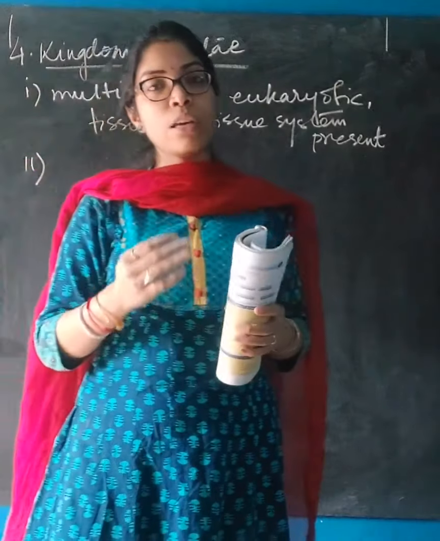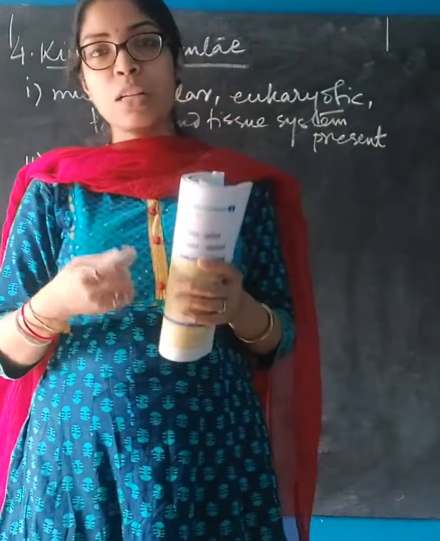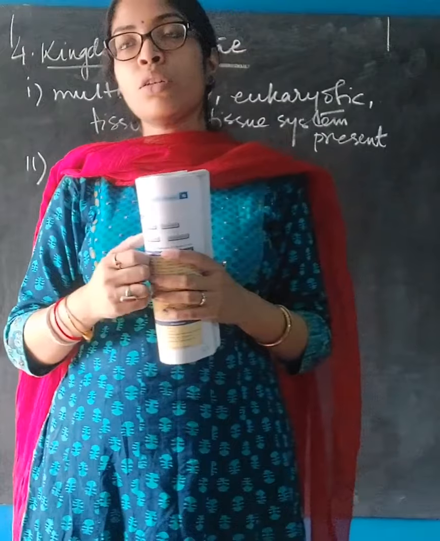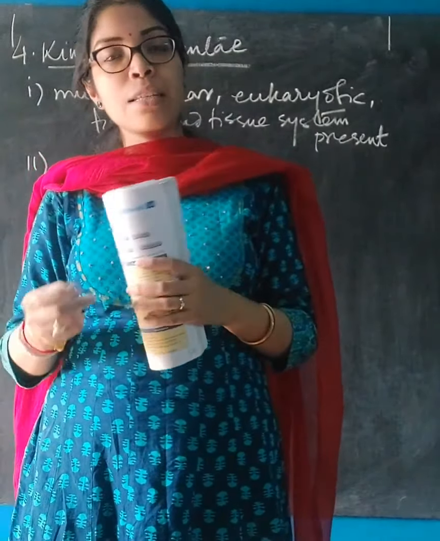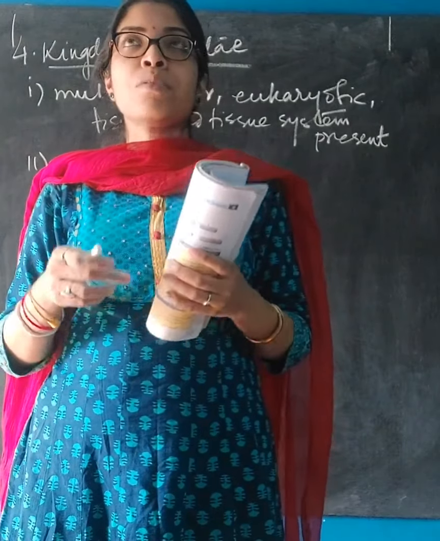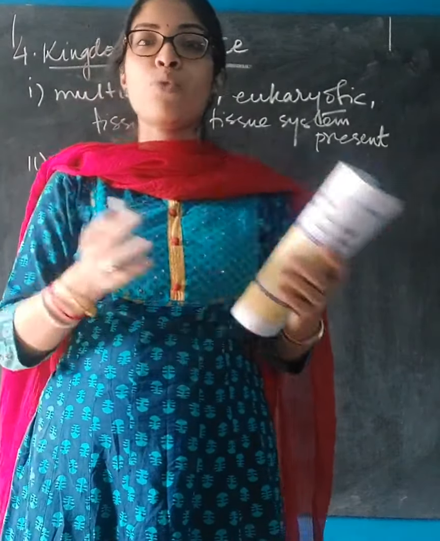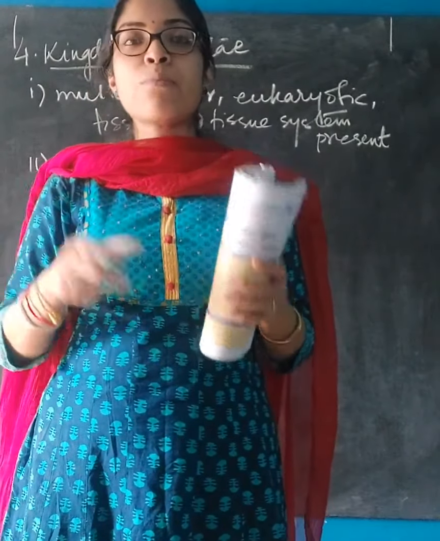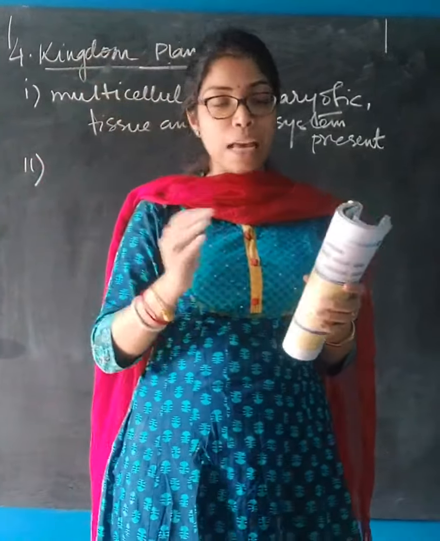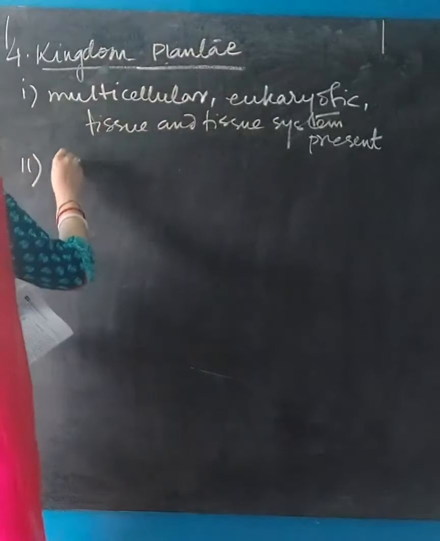I am not going into its functions, because in the next chapter we will go through those topics. But these vacuoles are mainly present in plant cells, and the size and number of these vacuoles are more in plant cells. Even if they are present in animal cells, they will be small in number and also smaller in size. So they have a central vacuole.